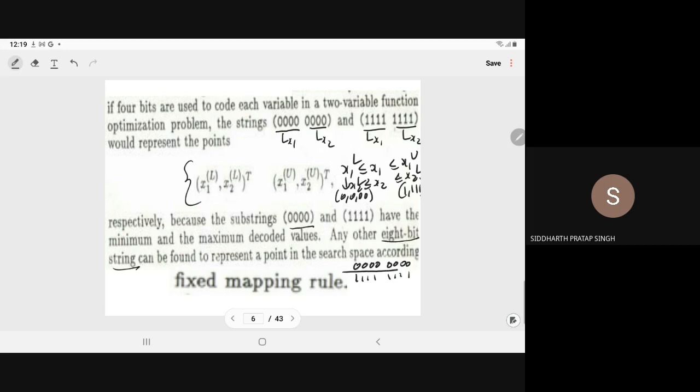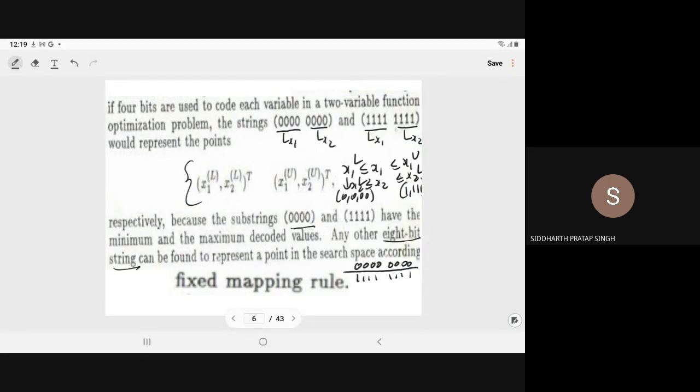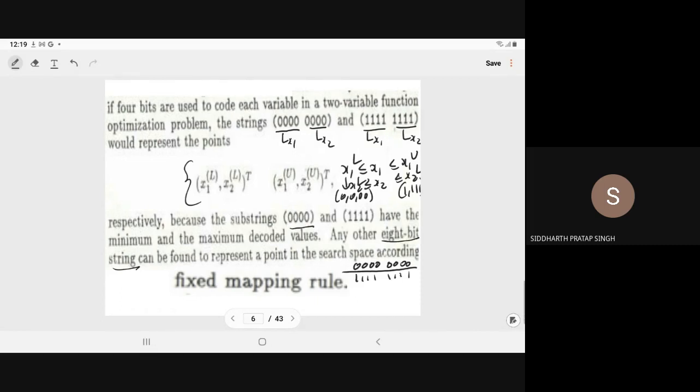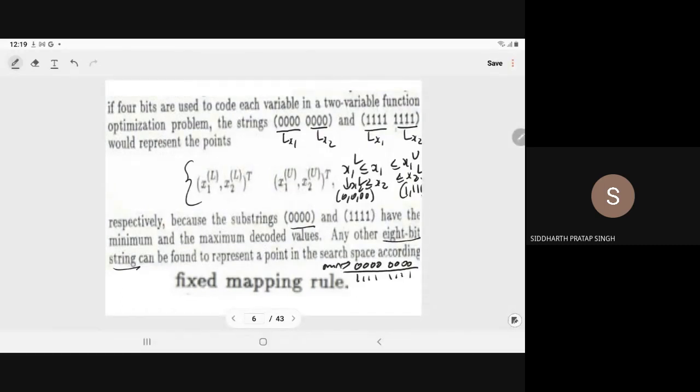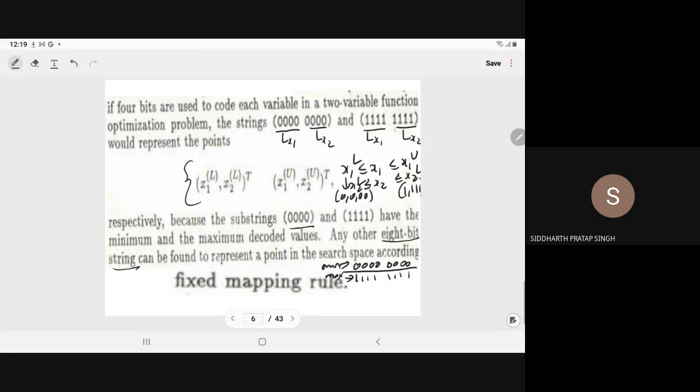In between, whatever combination you take, all of them will represent points in the solution space, the search space, because this is the minimum value and this is the maximum value. So for decoding, we use a fixed mapping rule.